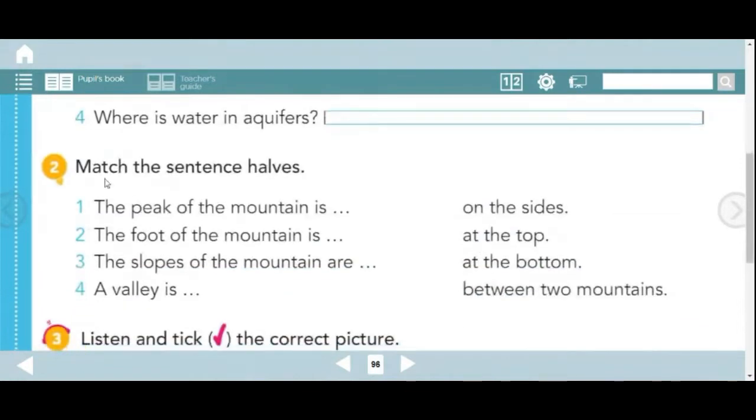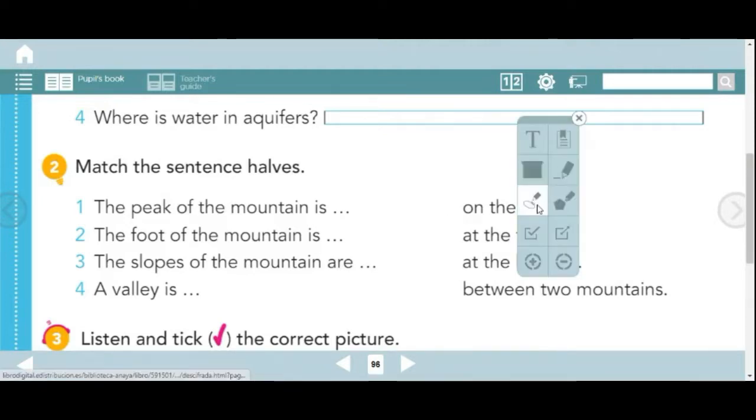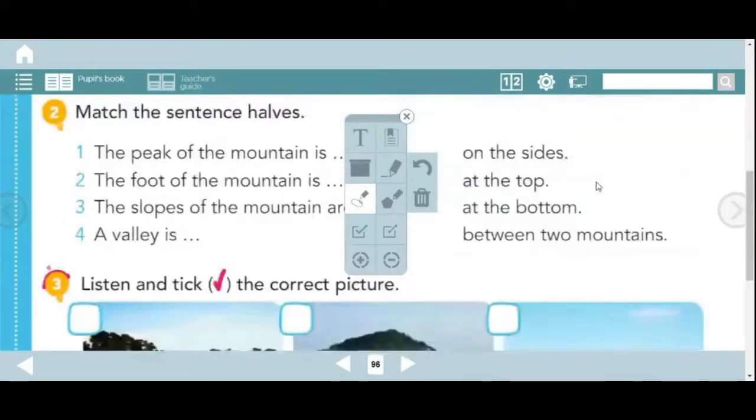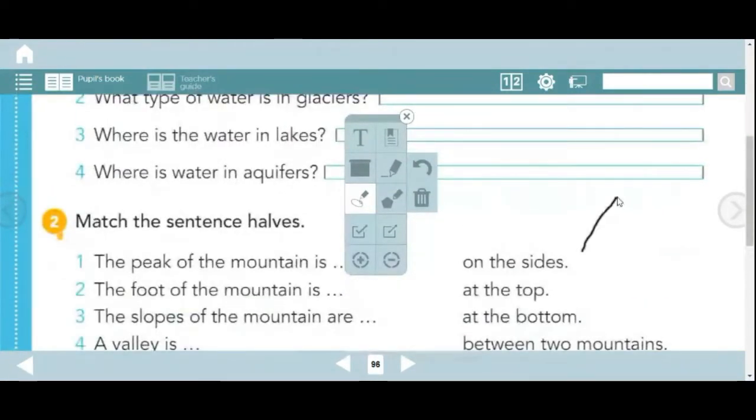Activity number 2, match the sentence halves. Here we can find 4 sentences and we have to match them. You can draw, as I'm going to do, 2 mountains. 2 mountains together.